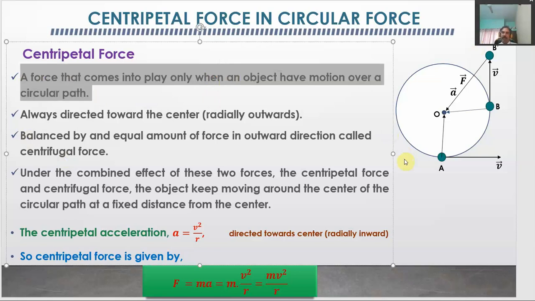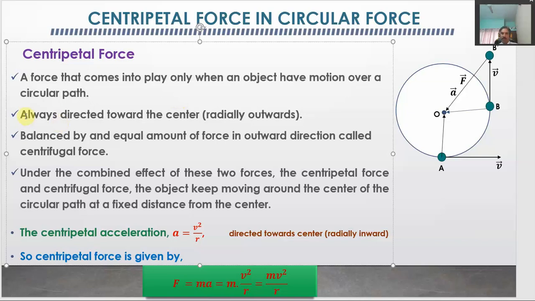As you can see in this diagram, whenever an object has circular motion over a circular path, this force comes into action. Okay, so where is this force directed? This force acts on the object, and it is always directed to the center of the circular path.